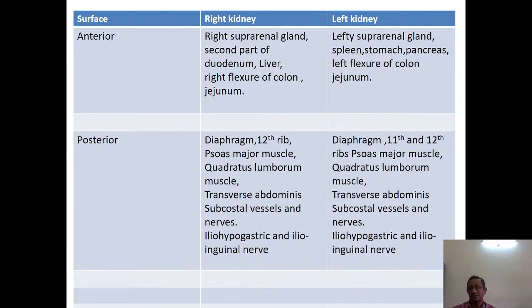The only difference is that the 11th and 12th ribs, two ribs, are in relation to the posterior surface of the left kidney, whereas only the 12th rib is in relation to the right kidney. The other things, psoas major, quadratus lumborum, transverse abdominis, subcostal vessels and nerves, and iliohypogastric nerves, are the same on both sides. That's the right side structures and the left side structures.